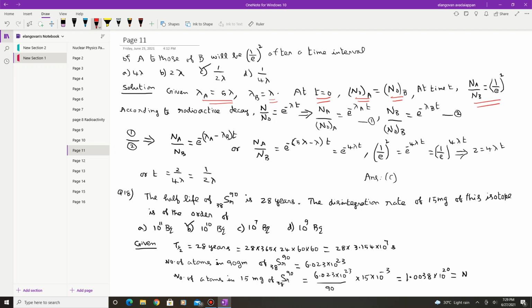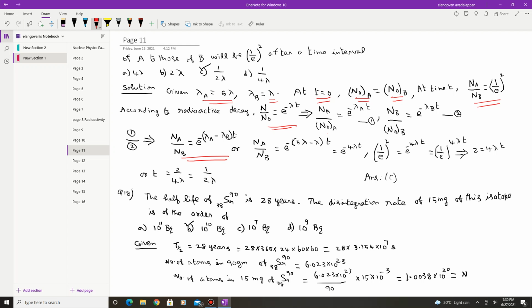Now according to the radioactive decay, N by N naught is equal to e power minus lambda t. Now for an element, you can first write the expression Na divided by N0A corresponding to this element is equal to e power minus lambda A into t. For the other element Nb divided by N0B is equal to e power minus lambda B into t. Now let us find the ratio Na by Nb.